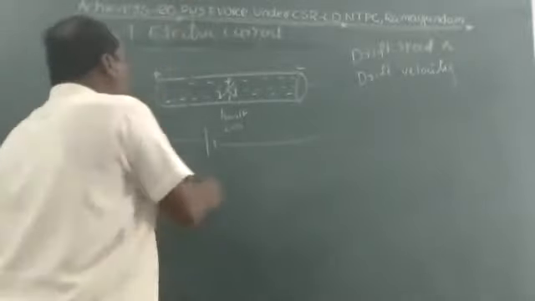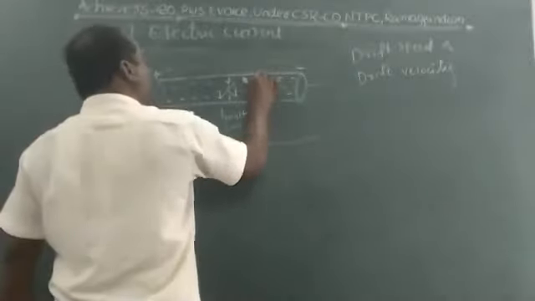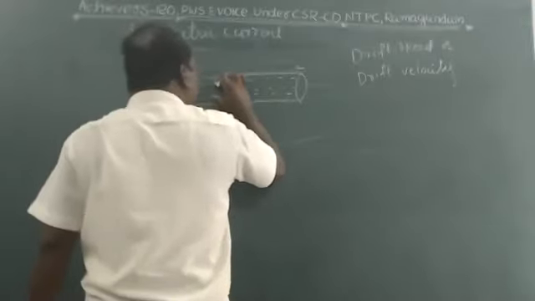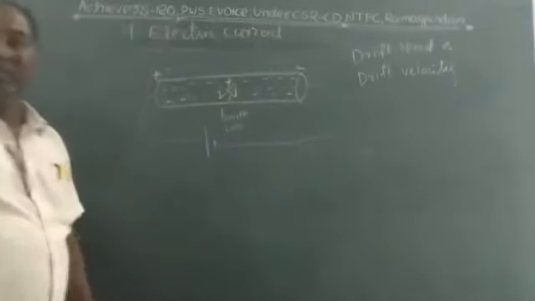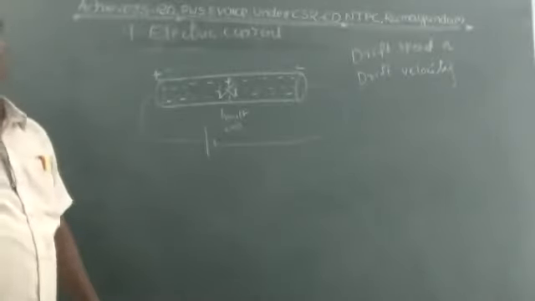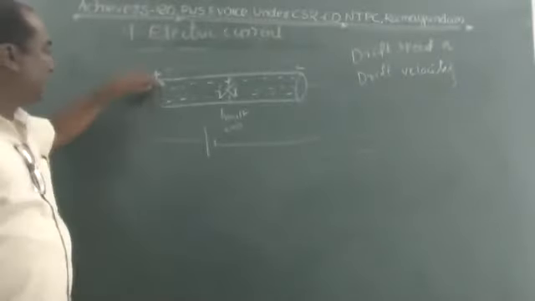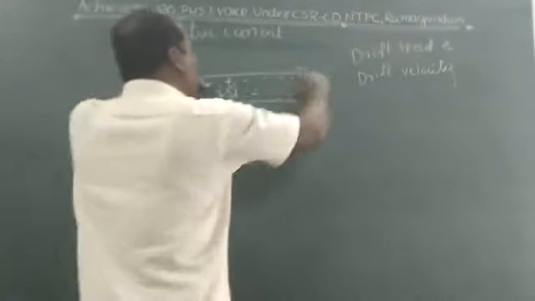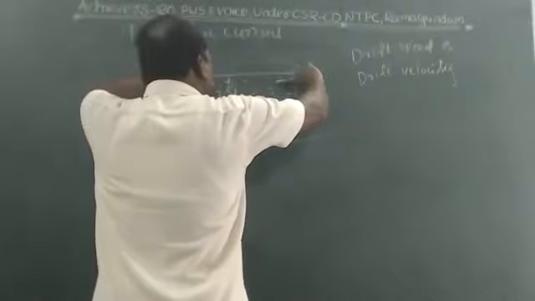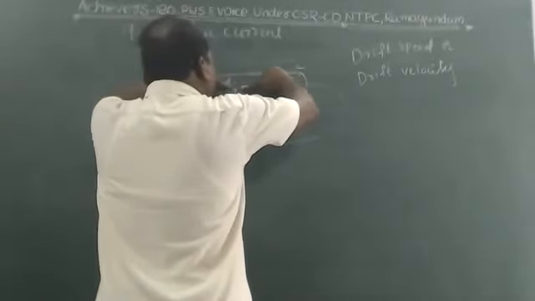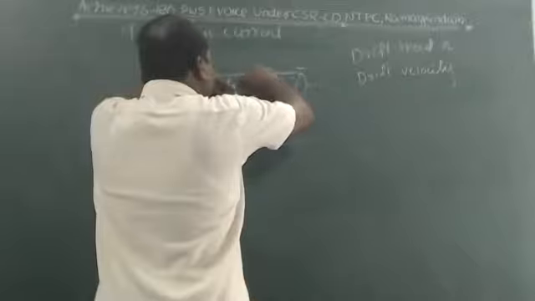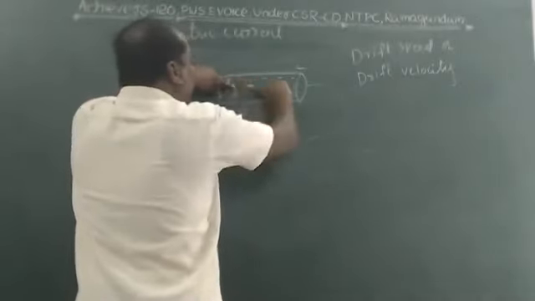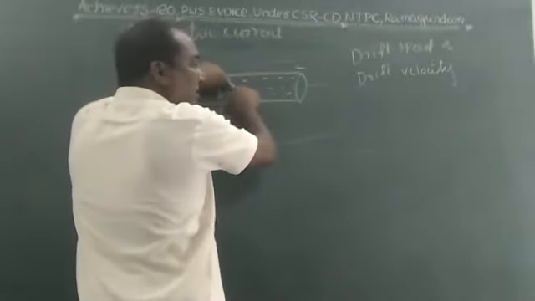So here, electrons are present in the conductor. The electrons in a conductor move with constant average speed. This is called drift speed or drift velocity. Do you understand? Some electrons move from the positive terminal to the negative terminal, some move from the negative terminal to the positive terminal, and they collide with each other. When they collide, they halt for a fraction of a second and lose energy.